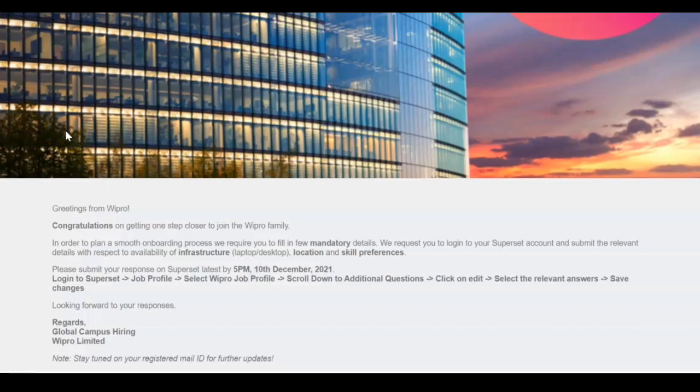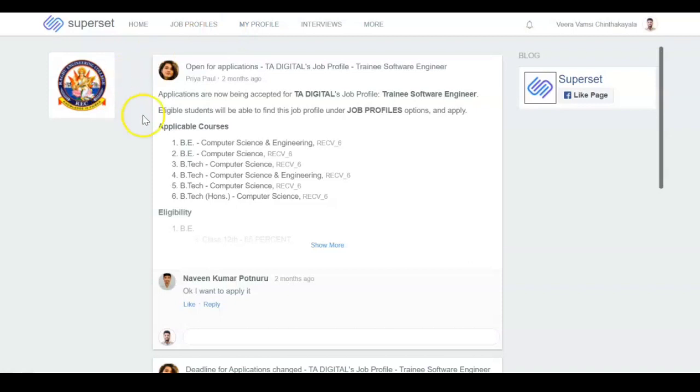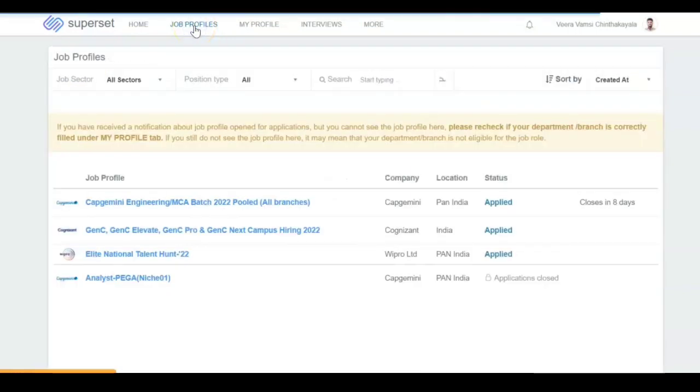To complete this data updation requirement step, you have to log in with your Superset login credentials, like your email ID and password. Just enter your email ID and password and click on the login button. After login, you can see the Superset interface. Here you have to click on the job profiles tab.